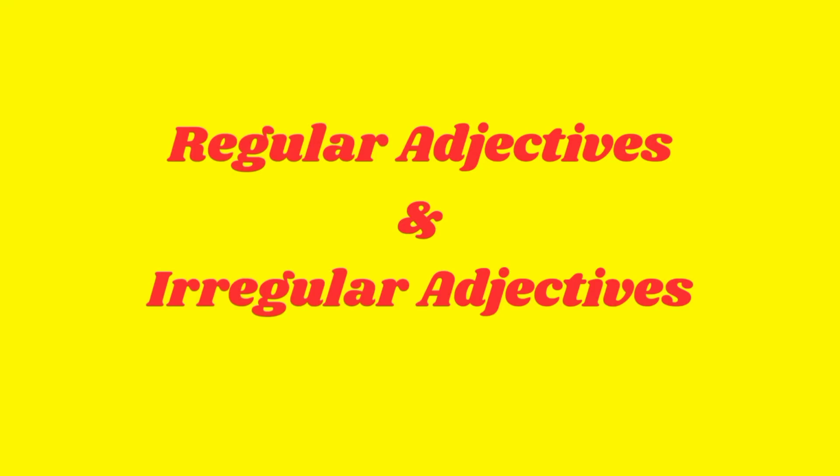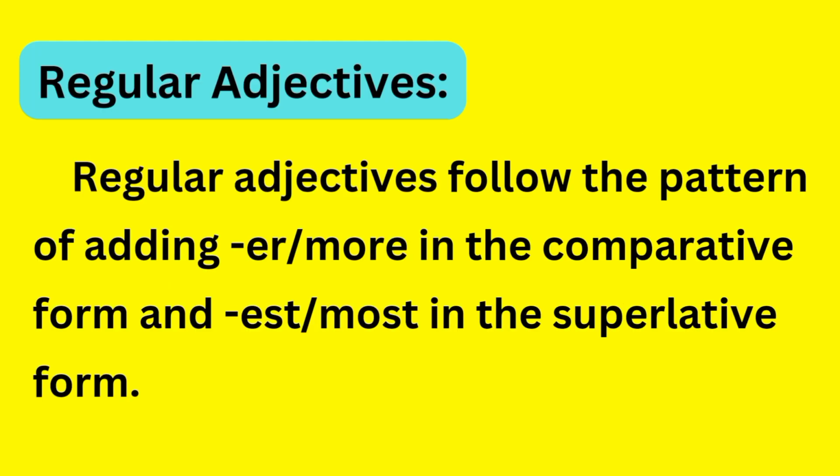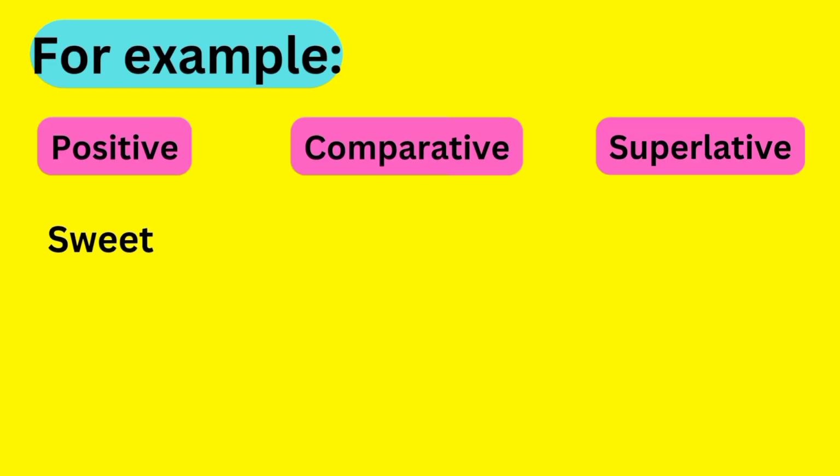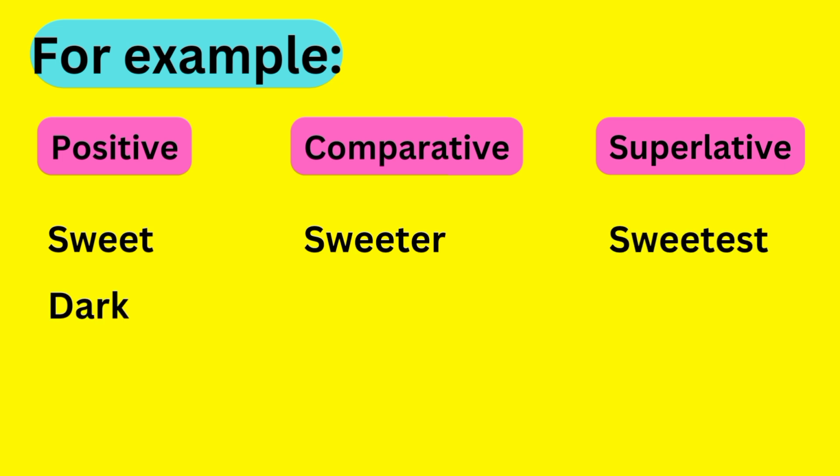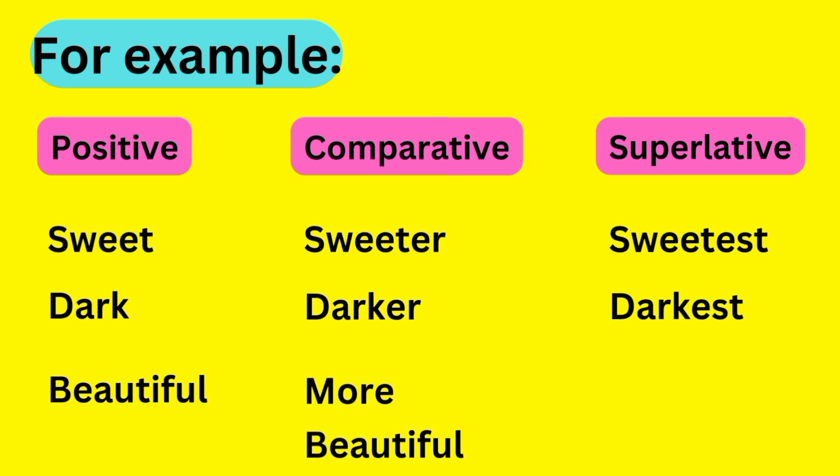Regular adjectives and irregular adjectives. Regular adjectives. Regular adjectives follow the pattern of adding -er and "more" in the comparative form, and -est and "most" in the superlative form. For example, sweet, sweeter, sweetest, dark, darker, darkest, beautiful, more beautiful, most beautiful.